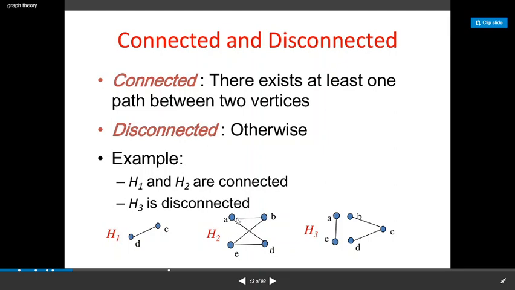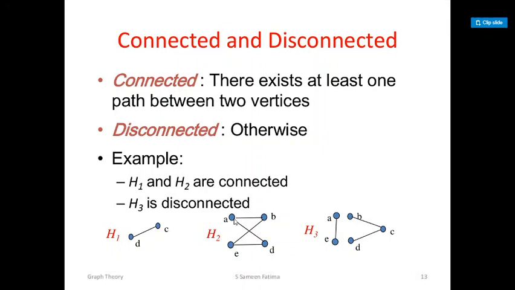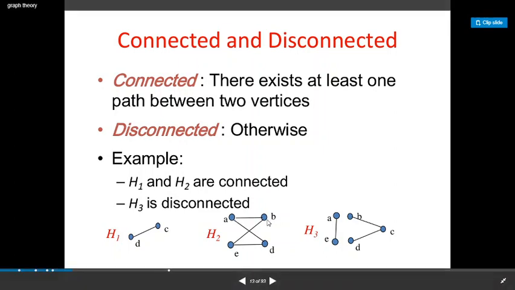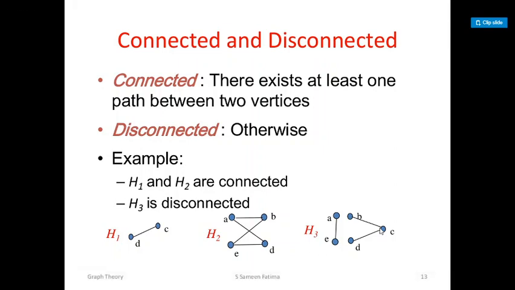The degree of this vertex is 2 because two edges are incident to A, and the degree of this vertex is 2. Degree of this vertex 2. Degree of this vertex 2. Now coming to this. The degree of this vertex is 1 and the degree of this vertex again 1, 1, 1, 2. That is one more parameter, the degree of the vertex.